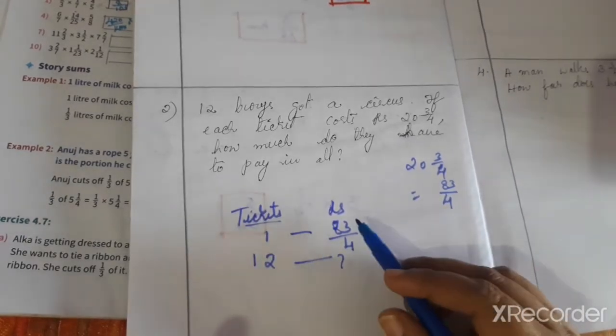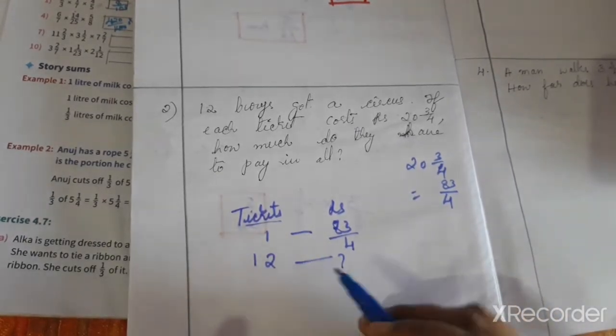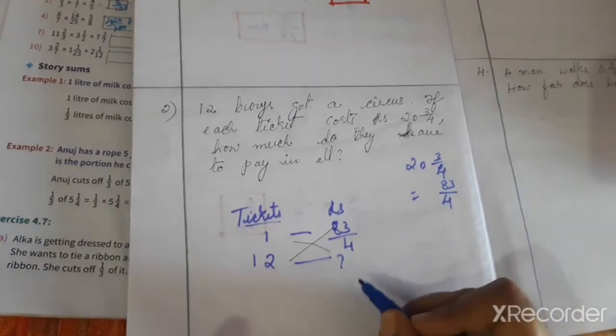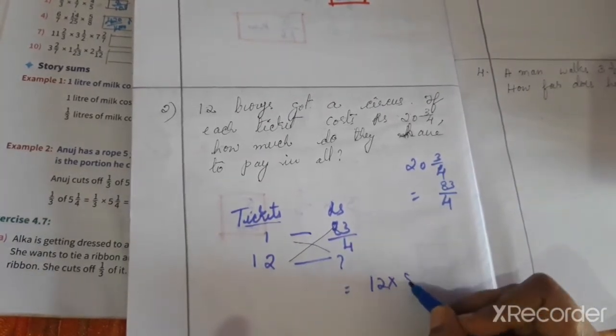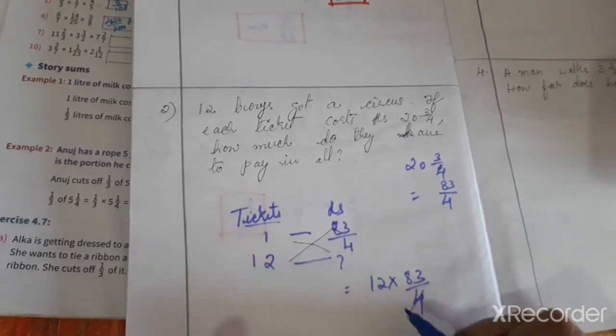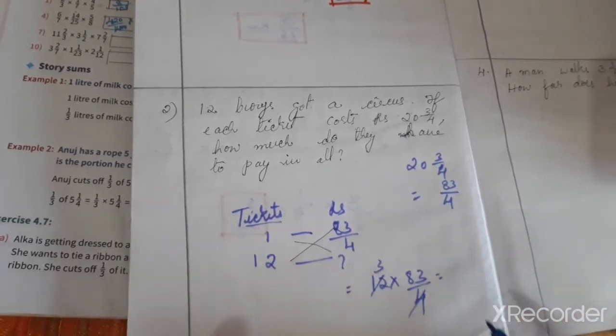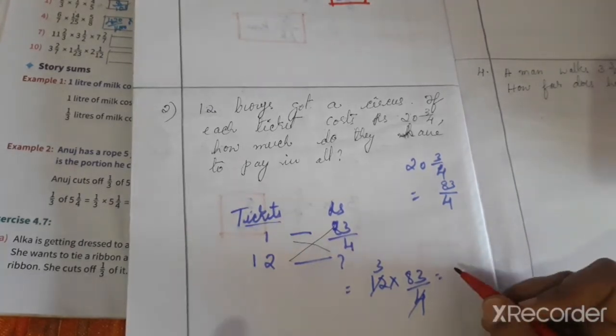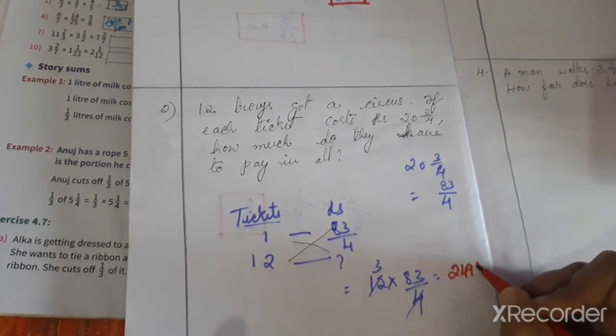One ticket costs 11/4. For 12 tickets, multiply 12 into 11/4. 4 threes are 12. Now 11 into 3 is 33 rupees.